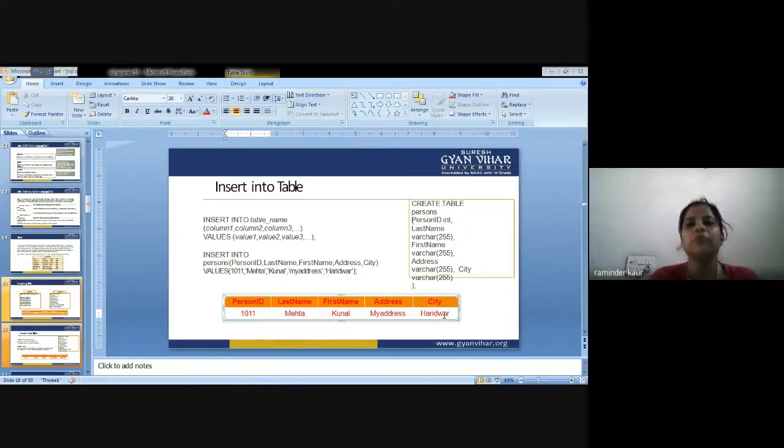So in this way, we are inserting the values. First, we are creating the table, then we are inserting the values into the table. With the help of the values, we define the values so that the table could be filled. So in this way, we create the table and insert the values into it.